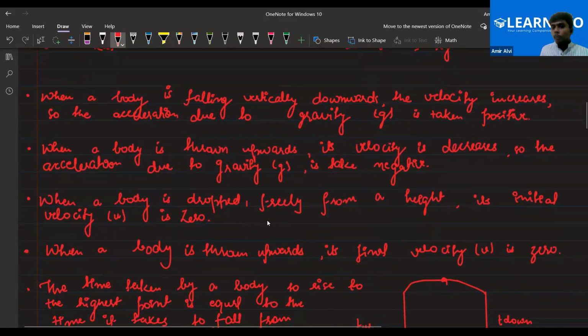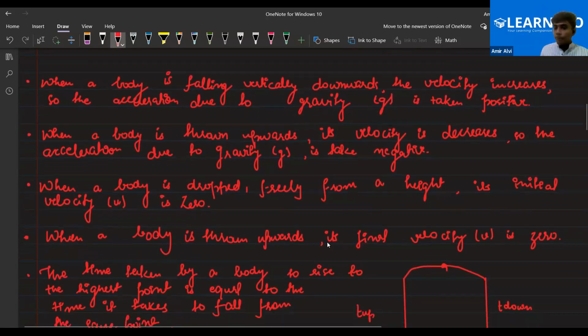When a body is dropped freely from a height, its initial velocity is zero. It means that when you drop a body like this, initial velocity would be zero. Clear, everyone? And when you throw a body in the upward direction, initially you have to give some velocity. That's why the body will move upward. But at the highest point, the value of velocity would become zero, because from that point the body will come towards the earth. That's why at that point the velocity will be zero.